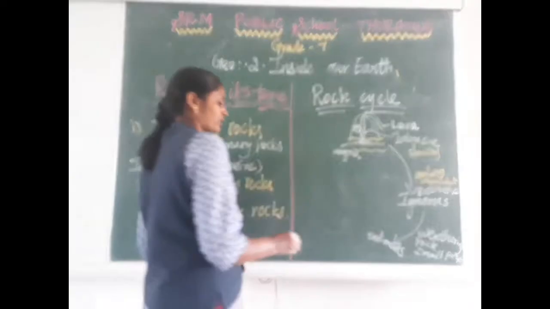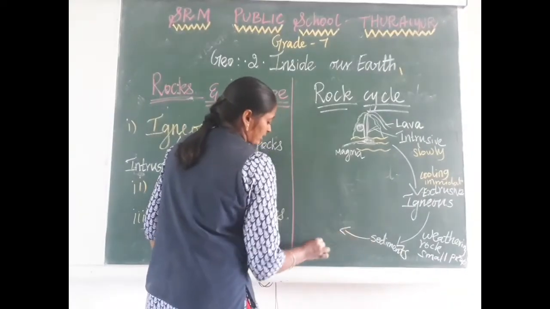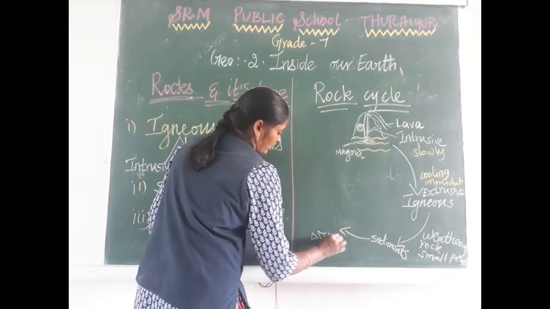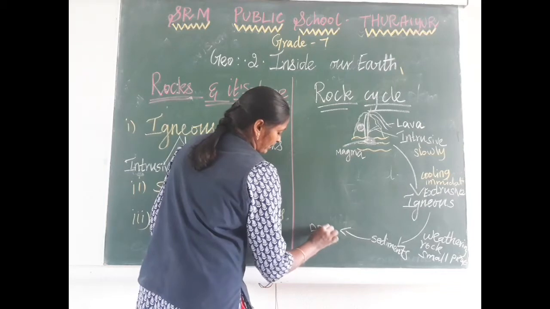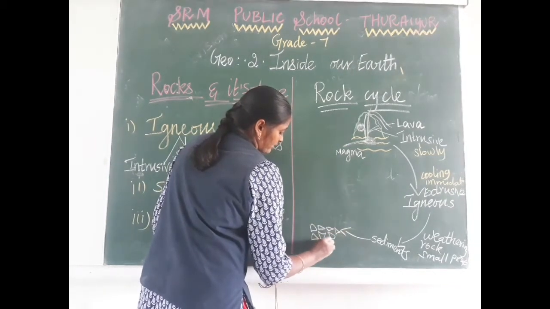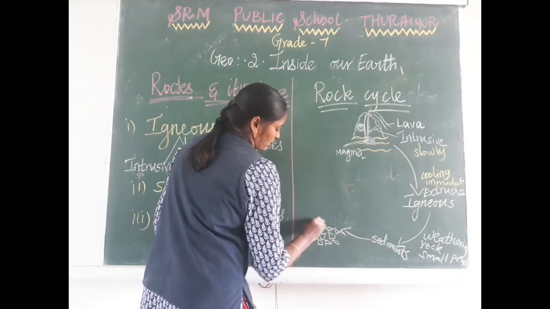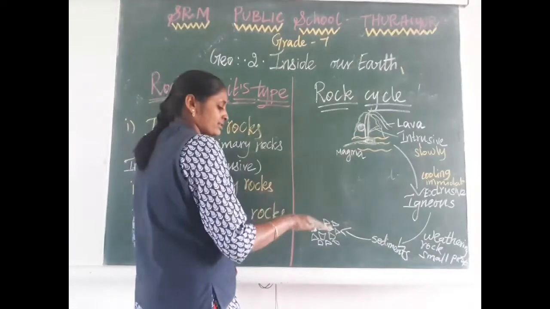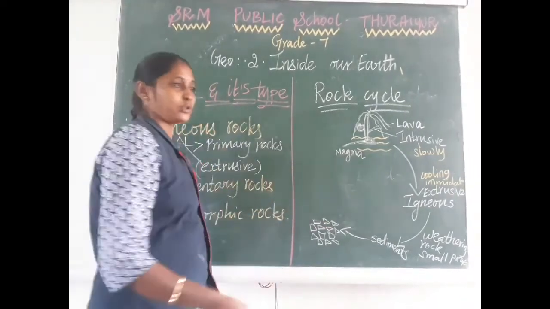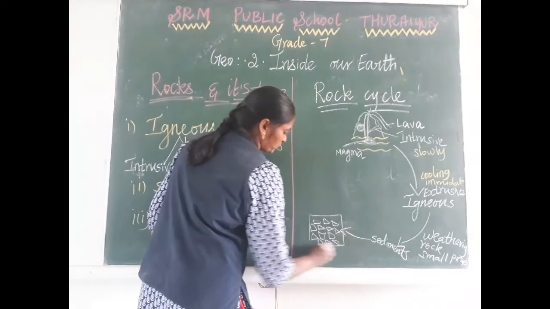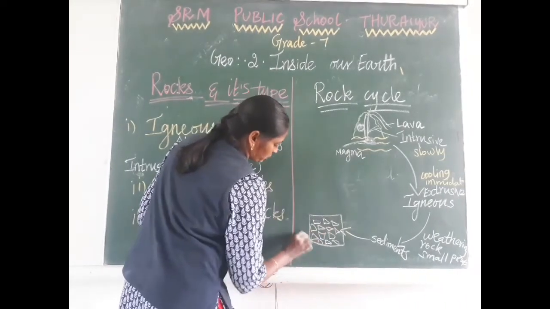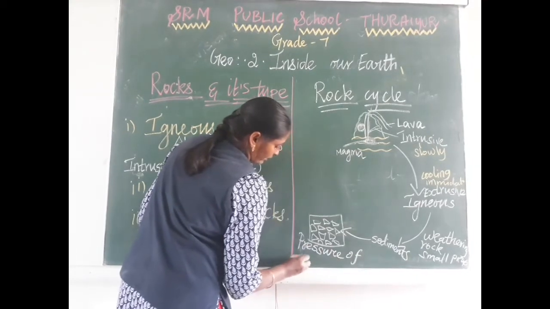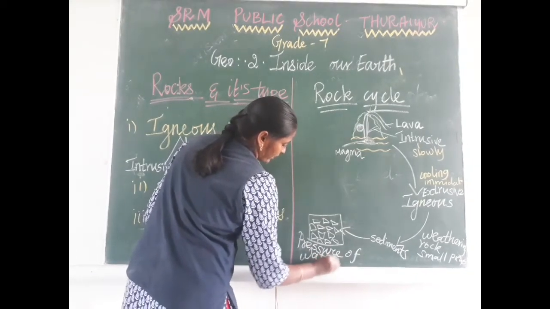Those small pieces are called sediments. The sediments settle down, particularly on the riverbank side or seashore side. These sediments settle down in layers. Due to the pressure of water, these sediments change into sedimentary rocks.